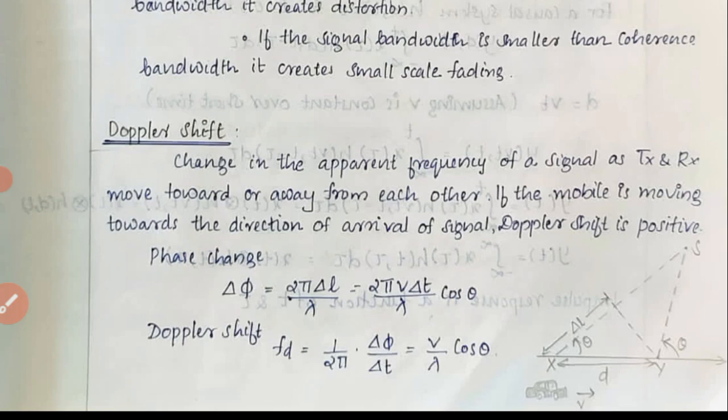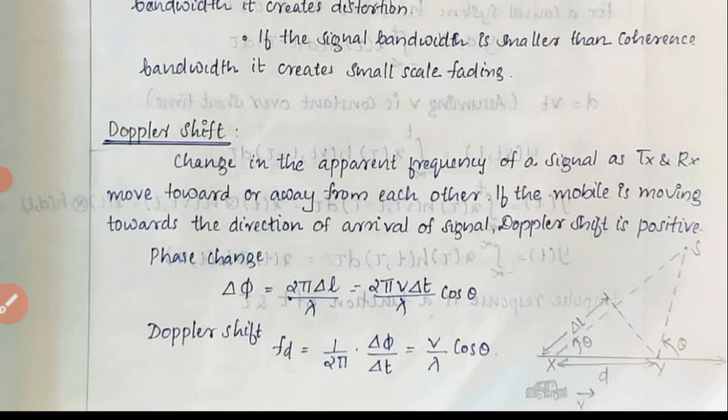Here consider a mobile moving at a constant velocity v along a path segment having length d. Here X and Y are the two points, while it receives signals from a satellite, which we can represent as S. X and Y are separated by the distance d. The difference in path length traveled by the waveform from source S to the mobile at point X and from X to Y is del L. Del L is the path difference.